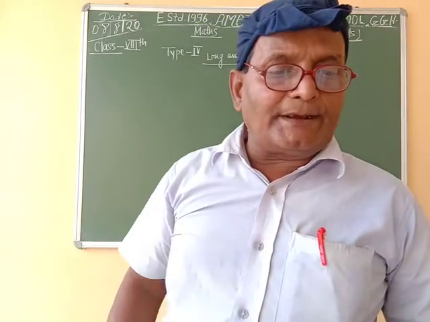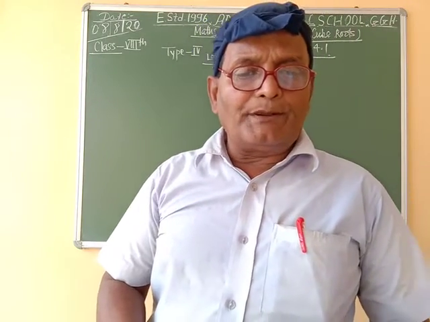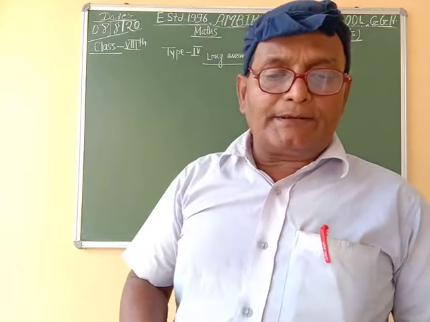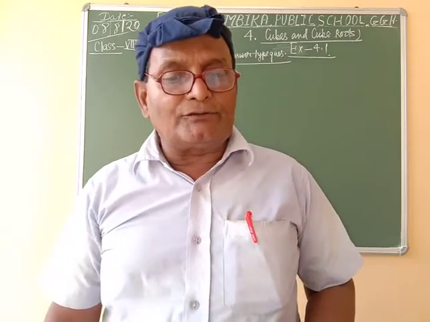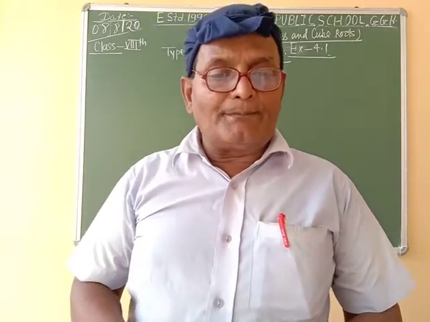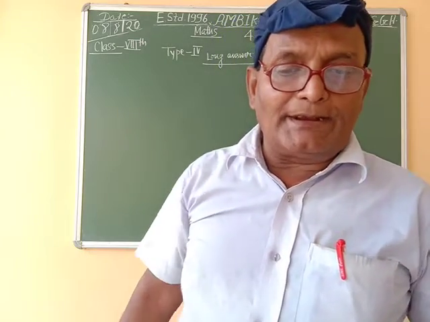First of all, we take 5 examples of even numbers, and after that we shall show that these numbers are divisible by 8.